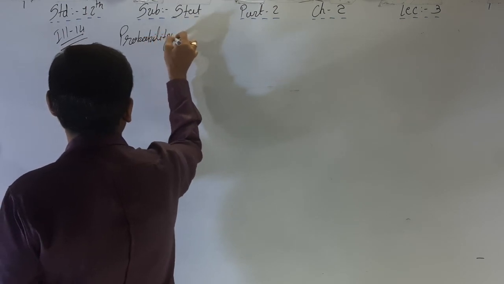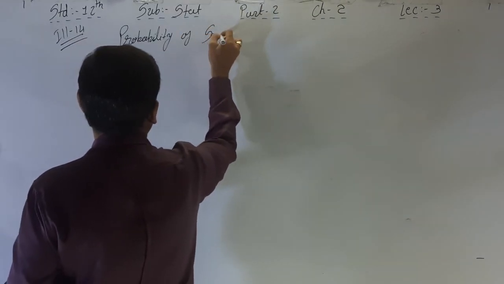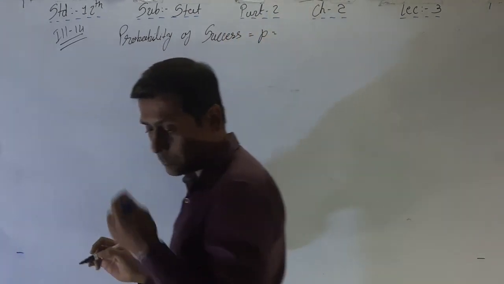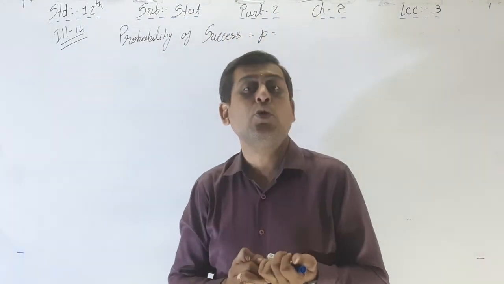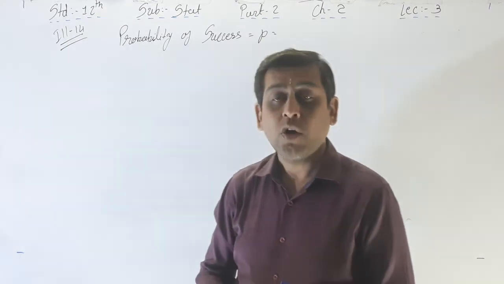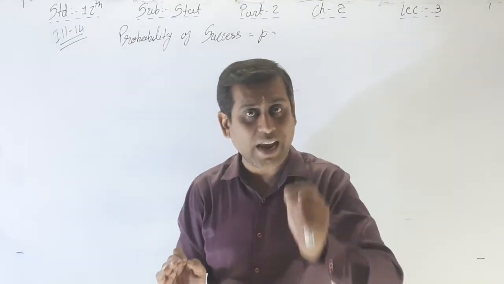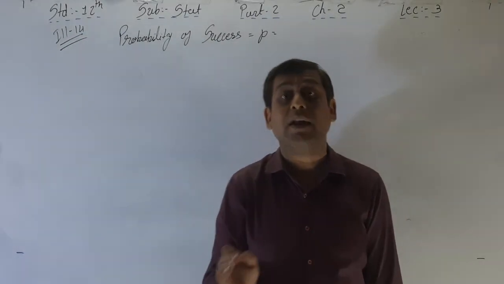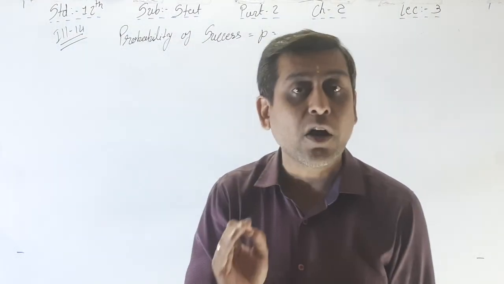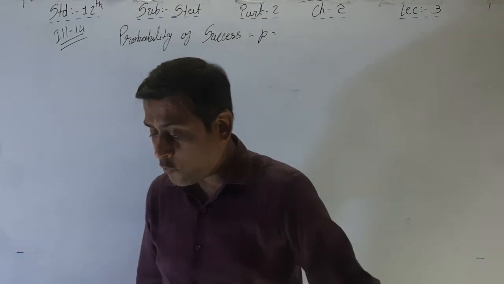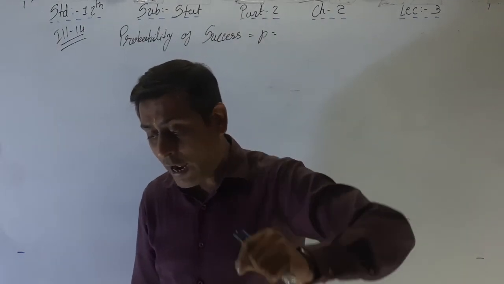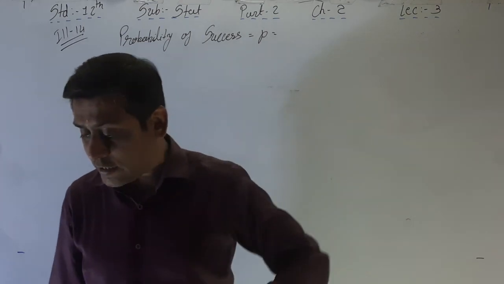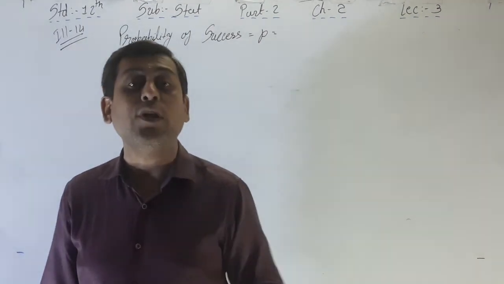Probability of success, that is P. I told you in my last two sessions that we have to see the question, and on the basis of the last line of the question we have to consider which one is the probability of success. Last line: find the probability that exactly 5 out of the convoy of 6 ships would arrive safely.